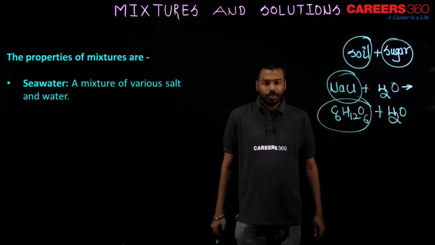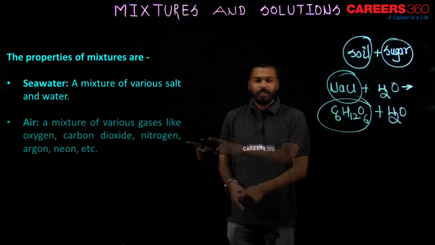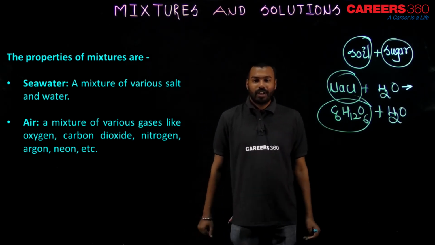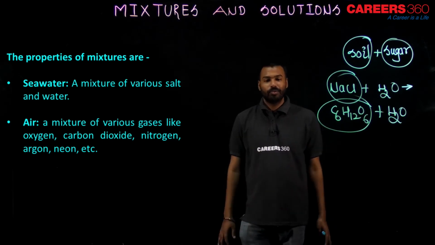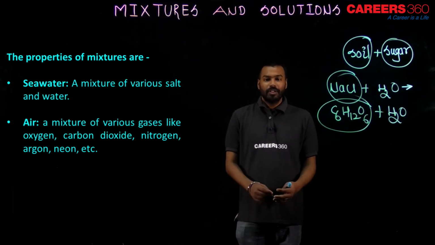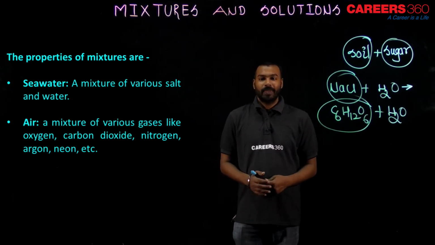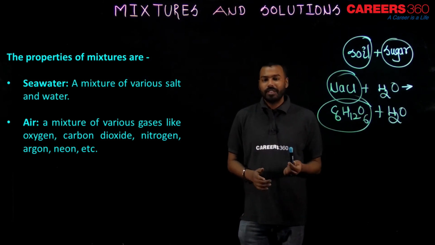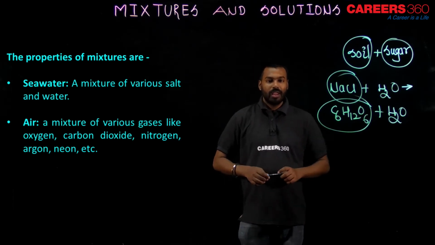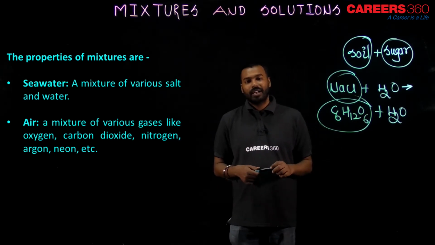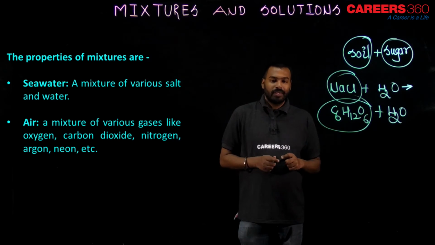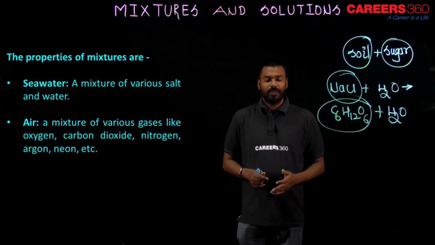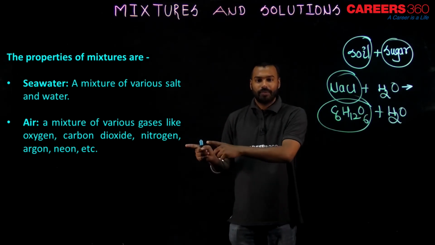Let me show you the next slide now. Air. Air is a mixture of so many gases: nitrogen, carbon dioxide, carbon monoxide, oxygen, argon, neon, sulfur, so many gases are there. So air is a mixture of various gases. So we saw so many examples of mixtures. Now, the important question they ask is about vinegar: is vinegar a mixture? We will surely discuss that question also very soon. Let me show you the next slide now.